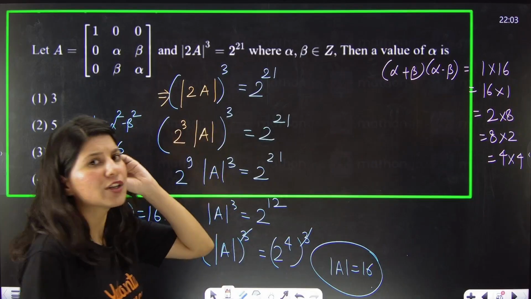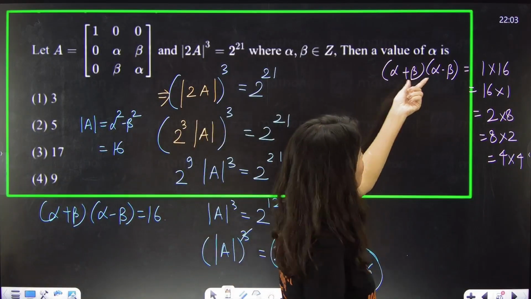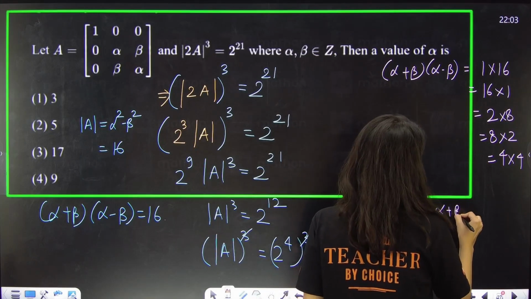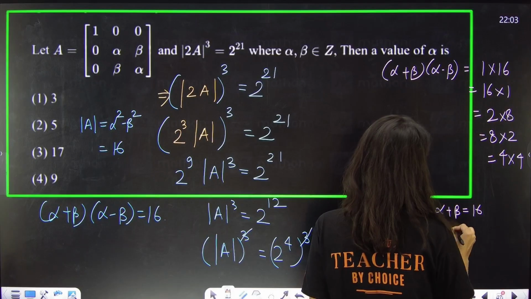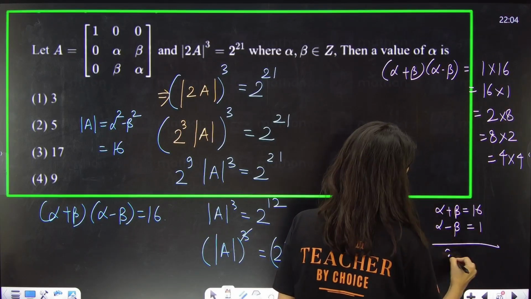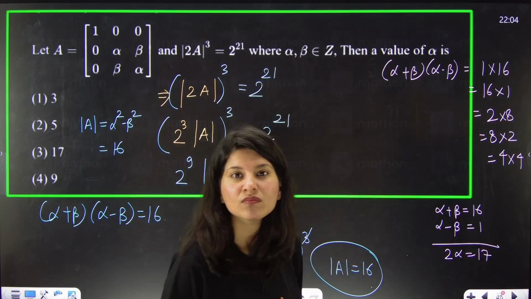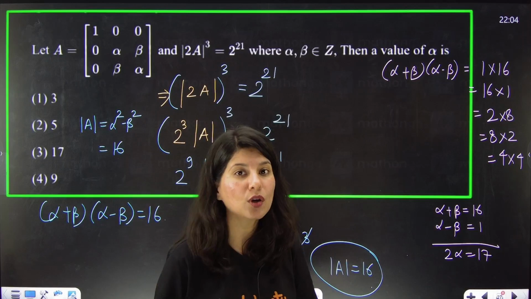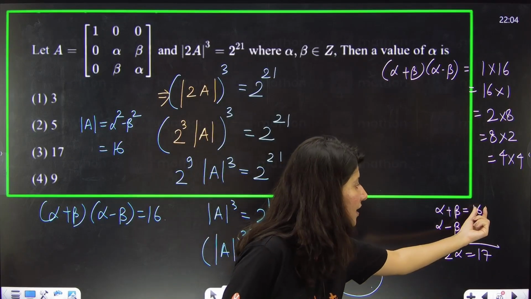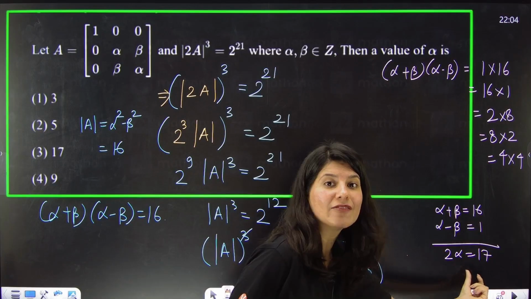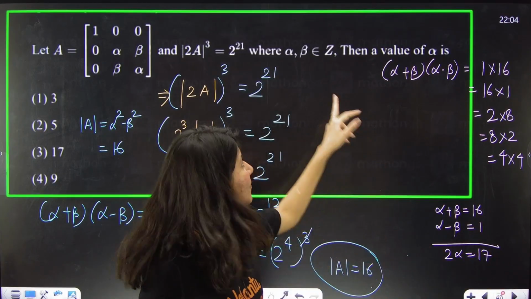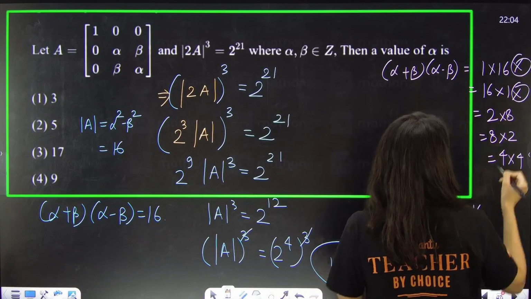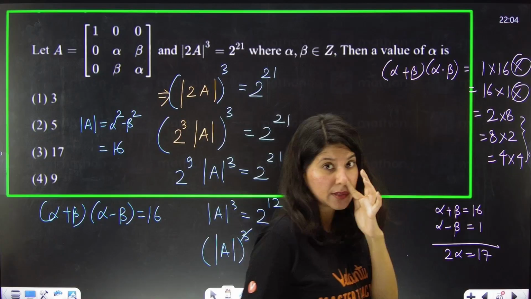Now check for each and everything. Alpha plus beta is 1, alpha minus beta is 16. I don't think it will work, right? See, alpha plus beta is 16. Let us think about the second option. It makes more sense. So 2 alpha is 17. Can you see? No. So basically, if one is even, another is odd, it will not work. Because then even plus odd will become odd and alpha will be odd by 2. Alpha has to be an integer. So this is not possible. This is also not possible. Only these three cases can be possible, right?